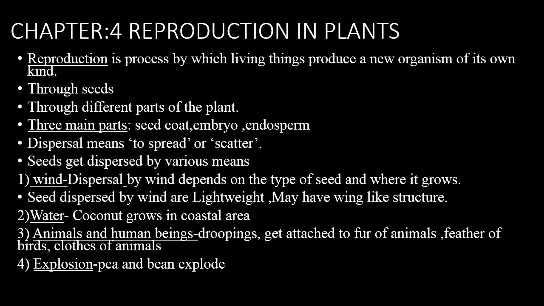Next is animals and human beings. Seeds are dispersed through humans and also animals through their droppings, or else they get attached to the fur of animals, the feathers of birds or the clothes of humans. Likewise, they are dispersed to various places. And next is explosion, with examples like pea and bean. Bean plants have a pod-like structure that explodes when it is ripe and shoots out the seeds to different places.